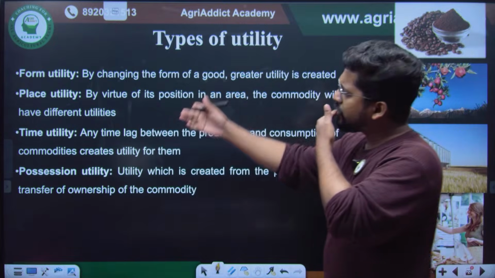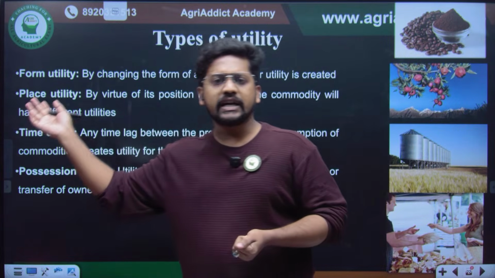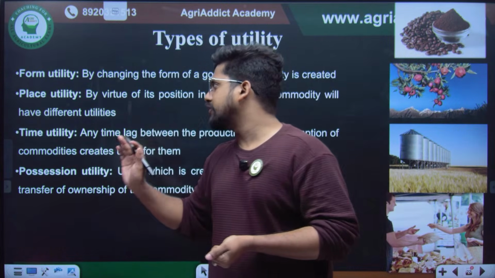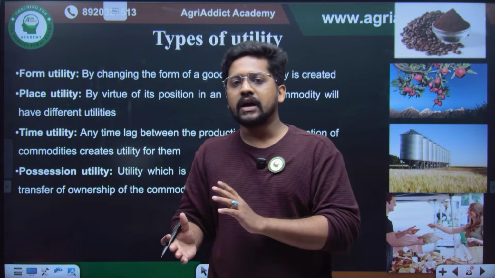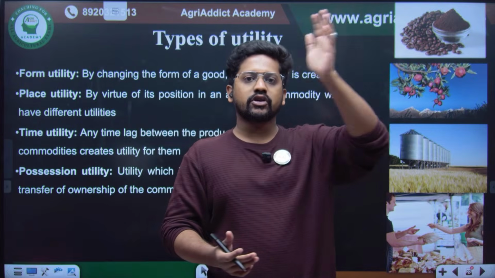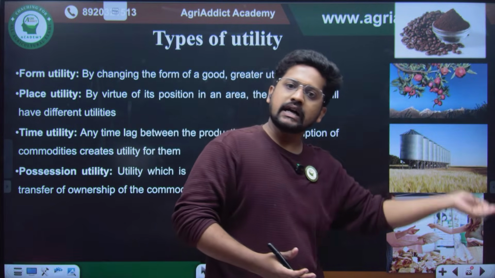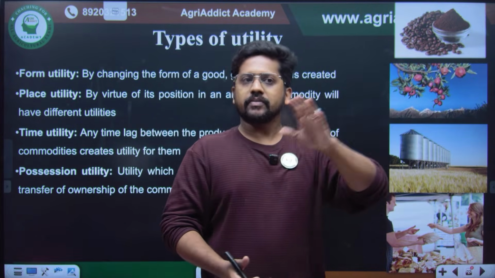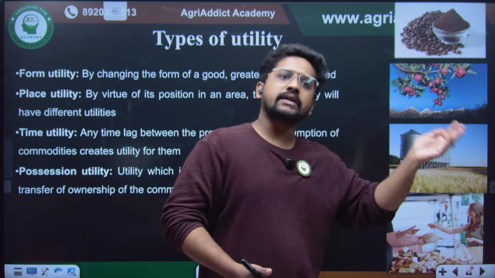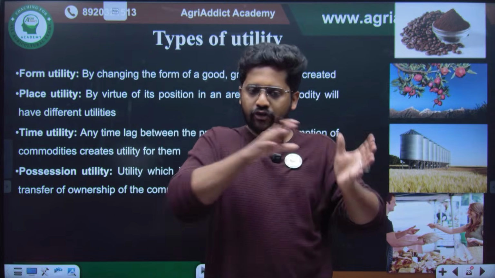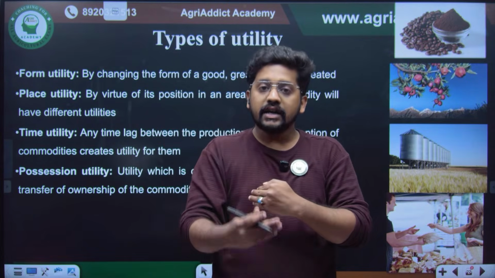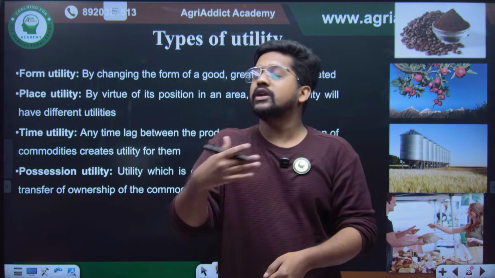Then there are 4 types of utilities, such as form utility, place utility, time utility, and possession utility. Form utility is nothing but the utility achieved by transforming the form. Like the coffee bean has been transformed to coffee powder, or the milk has been transformed to curd, or some other products, or maybe the coconut is transformed to coconut oil. So the form is changed, and therefore the value also changed, or the utility also changed.